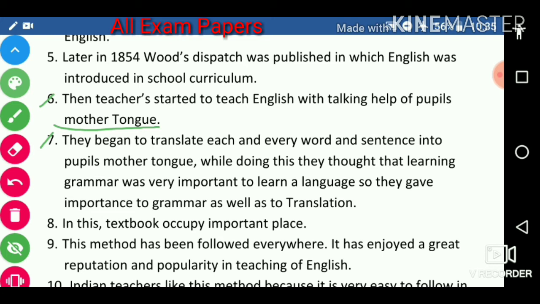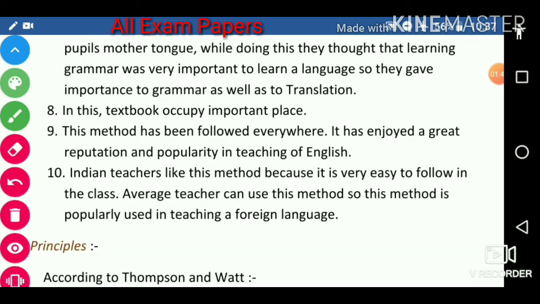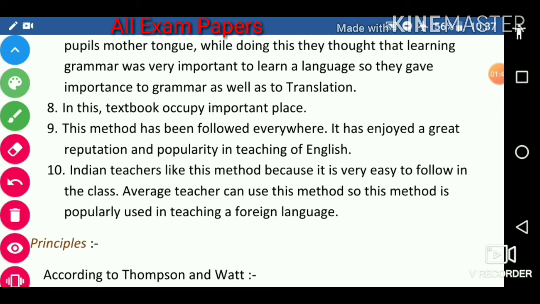While doing this, they thought that learning grammar was very important to learn a language, so they gave importance to grammar as well as to translation.